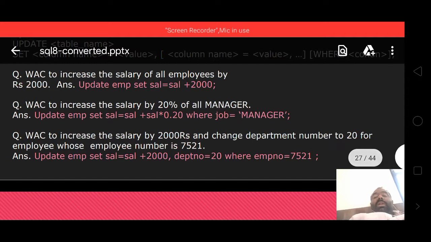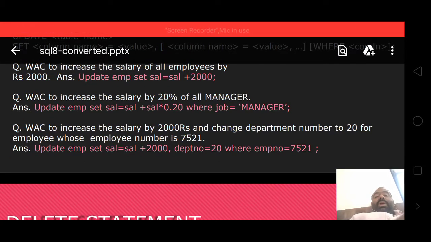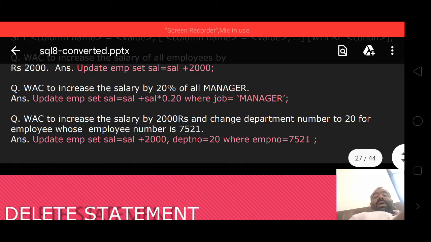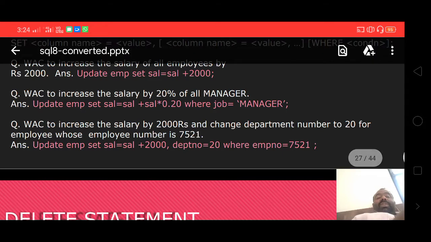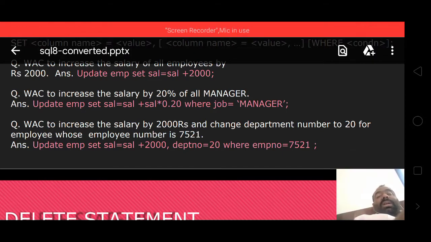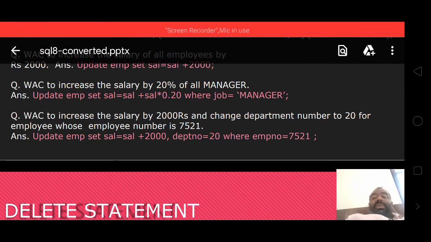Write a command to increase the salary by 20% for all managers. Update employee, here you take the where condition. Update EMP, set salary equal to salary plus salary into 0.20, this is 20%, where job is equal to manager. Whoever has the job manager, the manager's salary will be increased by 20% only.